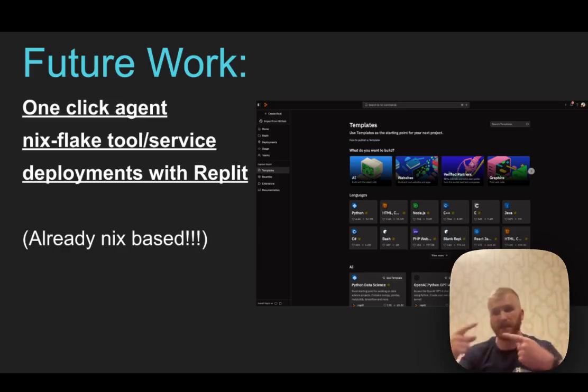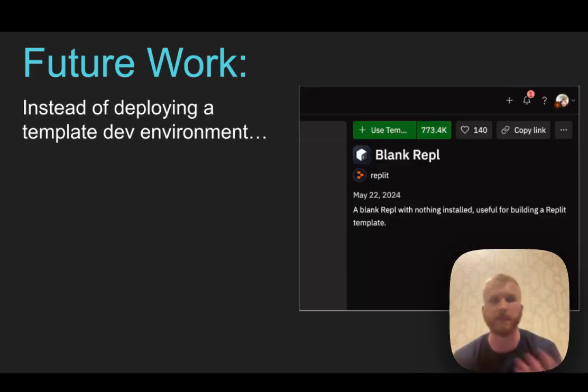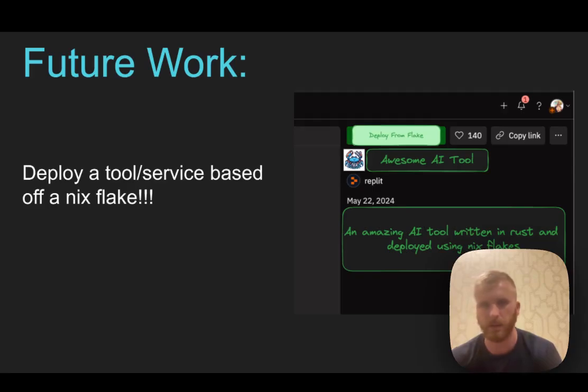And it can pay incrementally as it uses it, right? So the idea that I have behind this is that the agent is able to build and spin up services that it needs as it needs it in real time, right? So instead of deploying a template dev environment, as we currently have here, where you normally click on a template and it says use template, we could deploy a tool or service based off a Nix Flake, right? So you deploy from the Flake. It's an awesome AI tool. Ideally, this would be API based so that AI agents are able to, for example, pay with Bitcoin in order to deploy this, have it exist for 7 seconds after you do the outputs, and then come back. And because it's all Nix Flake based, this actually wouldn't require many changes to the Replit architecture in order to make this possible, right? It actually would work really well with their current deployments architecture.